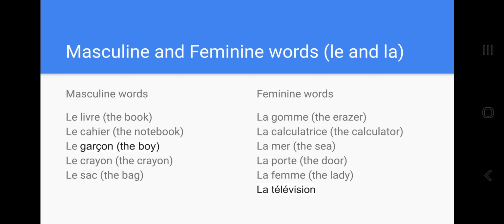Let's see masculine and feminine words where you have to use le and la. For masculine words we'll be using le, and for feminine words we'll be using la. Le livre, le cahier, le garçon, le crayon, le sac. Feminine words: la gant, la calculatrice, la mère, la porte, la femme, la télévision.